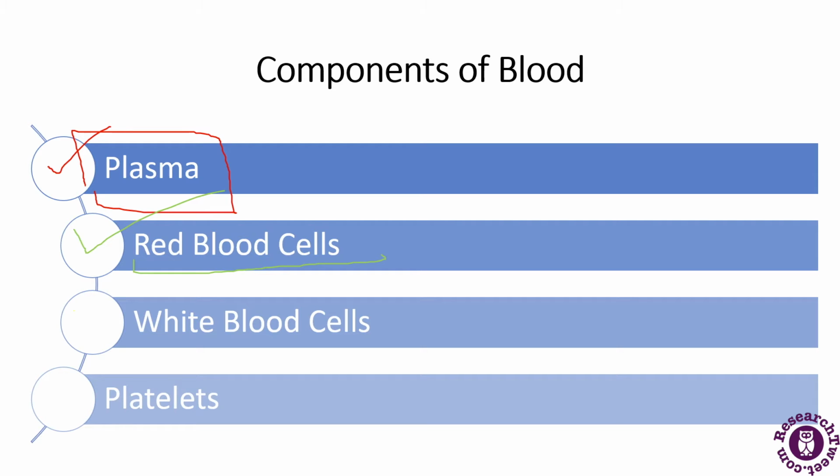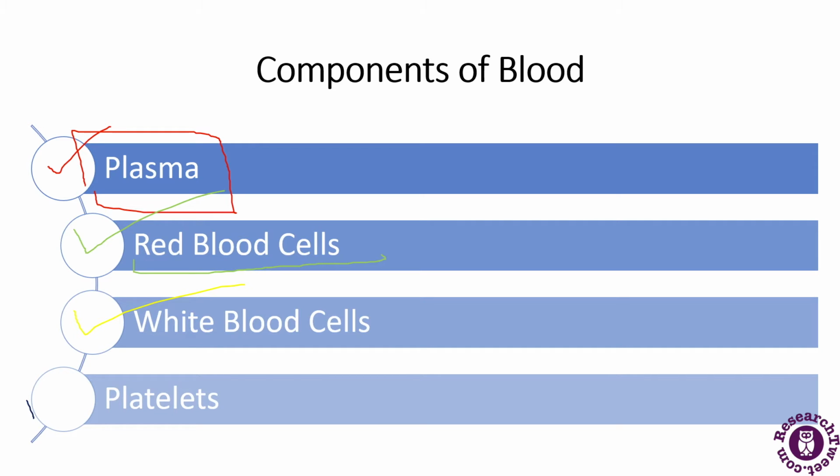The next we will talk about is the white blood cells. White blood cells are responsible for fighting various foreign pathogens. For example, they can be bacteria, fungi, or viruses that enter our body. They circulate throughout our body and they originate from the bone marrow as well.